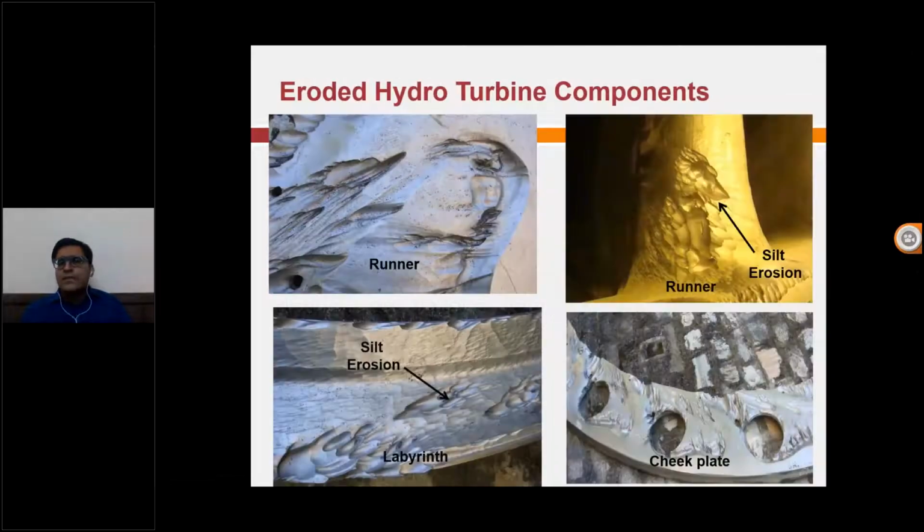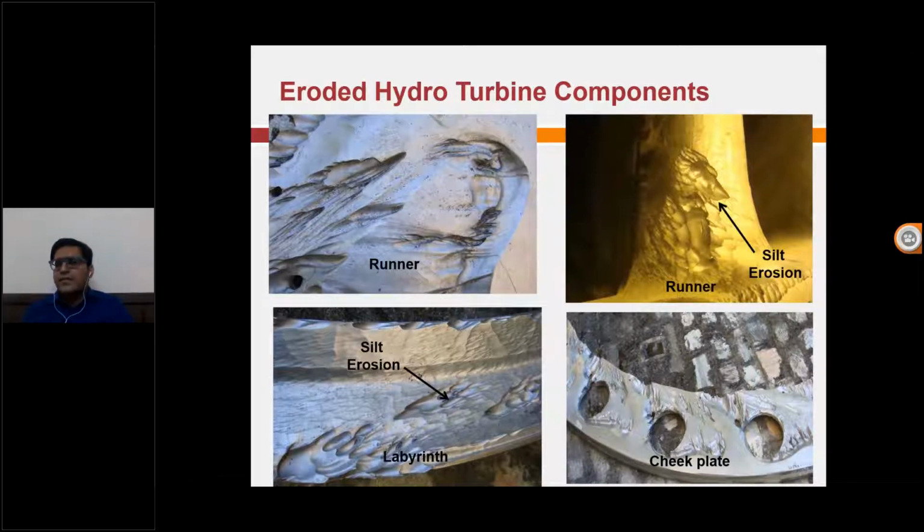Now when I personally went there for my research purpose, I have taken these images. Actually I have not taken them. These images were given to me by them, because cameras and phones are not allowed inside. So these are the actual images. You can see on your screen that this is the martensitic stainless steel. If some of you are from a mechanical or metallurgical background, you can understand the hardness of martensitic stainless steel is very high. But this is what happens to the steel. We may think that water is not going to do anything, but the silt or the sand that is coming with the water is creating a lot of problems.